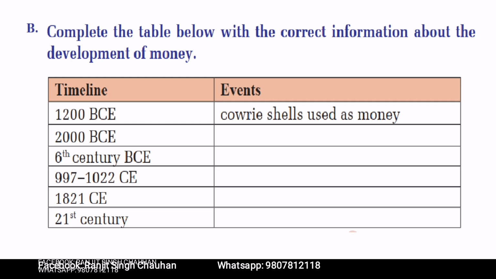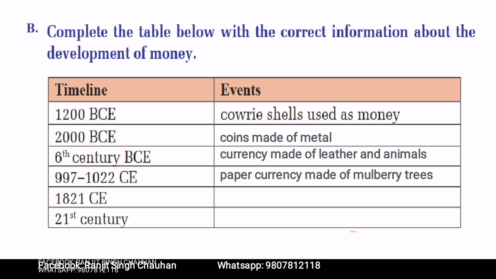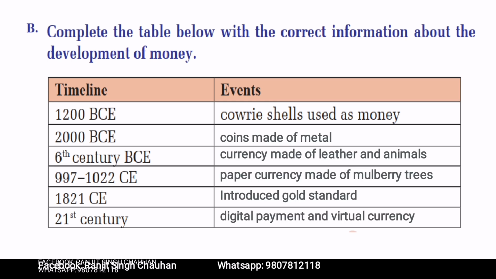Complete the table below with the correct information about the development of money. So 1200 BC is given, cowrie shells used as money. Now 2000 BCE, coins made of metal. In 6th century, currency made of leather of animals, and animals can also be used as currency. 997 to 1022 CE, paper currency made of mulberry trees. 1821 CE, introduced gold standard. And 21st century, digital payment and virtual currency.